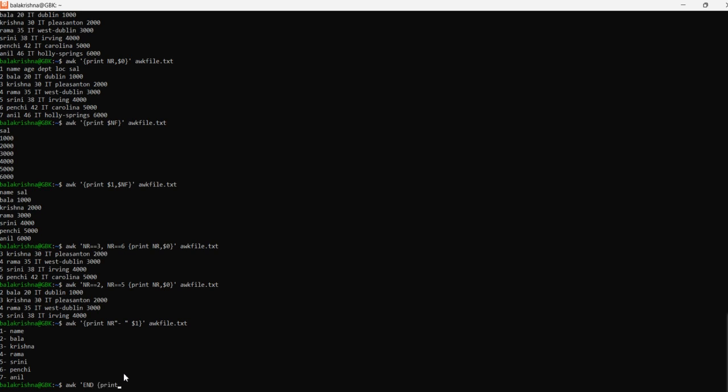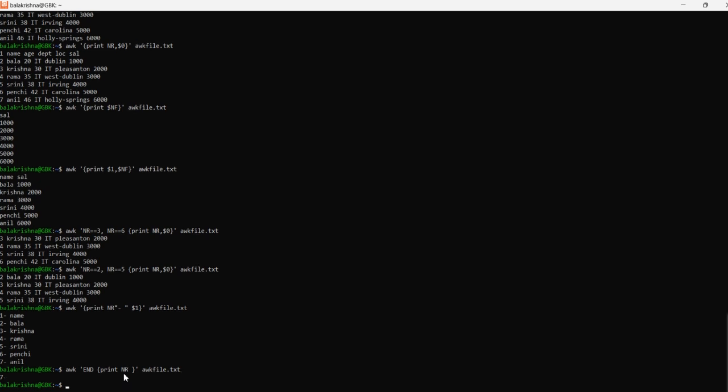Now let's apply the print command and then apply the row number. Let's close it and then awk file.txt. So here we are taking the count of total lines available in the file. By using this particular command we can achieve it.